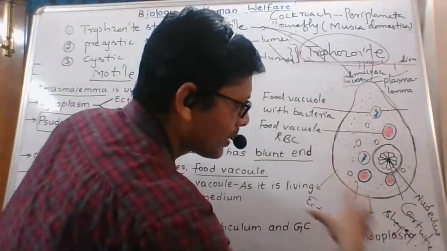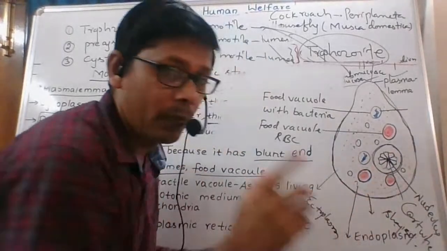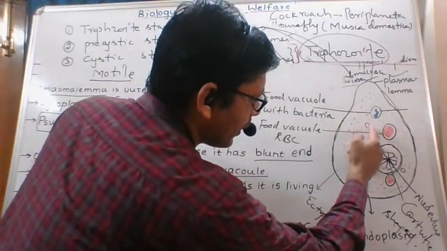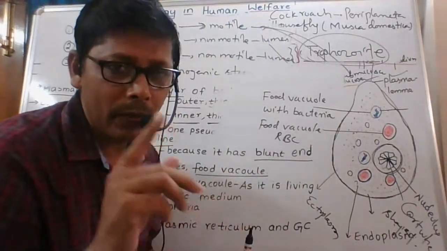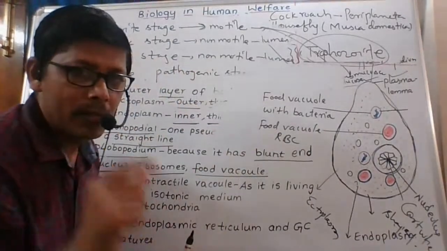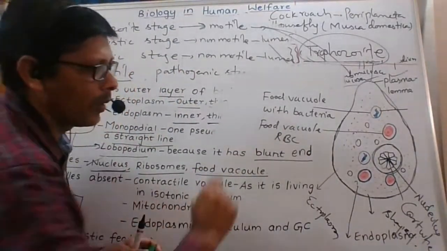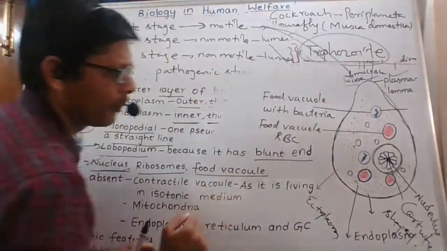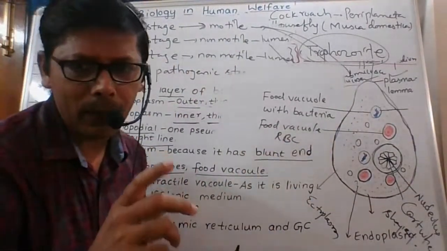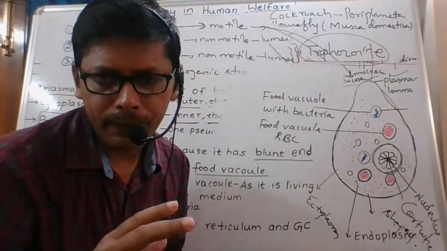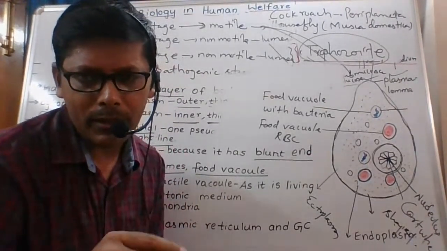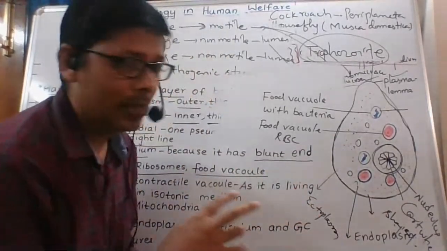The organelles are completed. Which organelles are present here? There is a convoluted vesicular nucleus. Second, there are ribosomes, which are involved in protein synthesis, and there are food vacuoles. Some of the food vacuoles are with bacteria, and some are with red blood cells, RBC. Some of the vacuoles have RBC with nucleus.